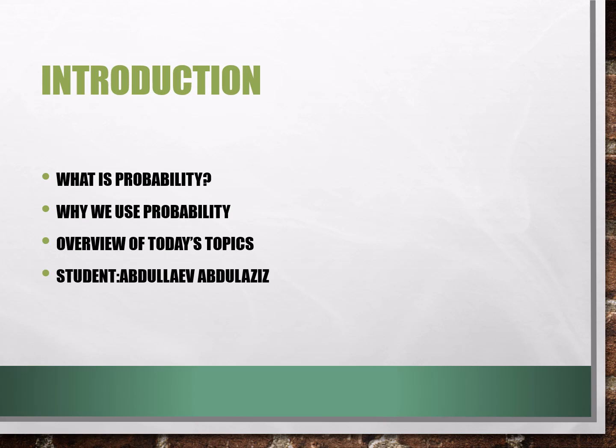Today I will talk about probability. Probability is a way to describe how likely something is to happen. It helps us to understand uncertain situations and make better decisions. In this presentation I will explain basic ideas such as events, sample space, probability rules and conditional probability. I will also show sample examples to make everything clear.